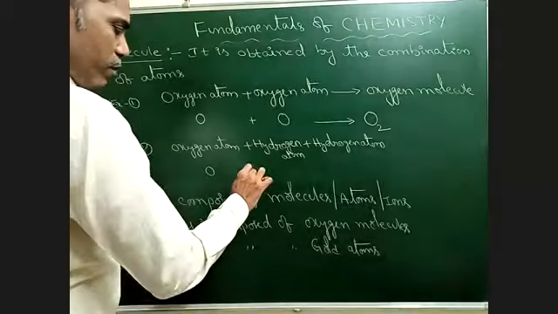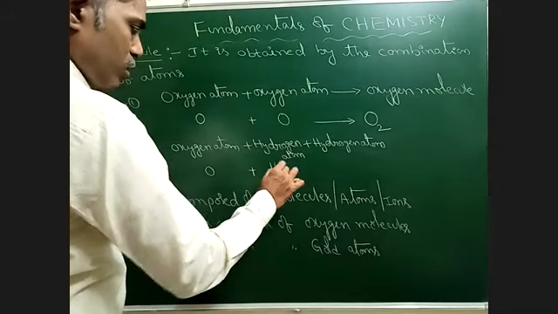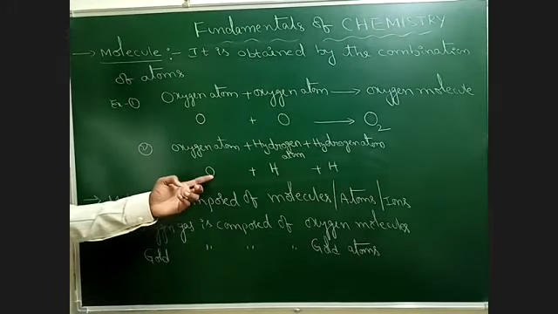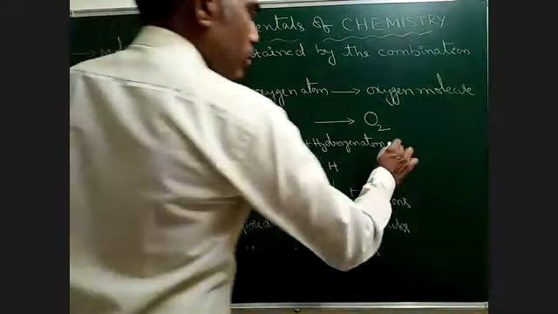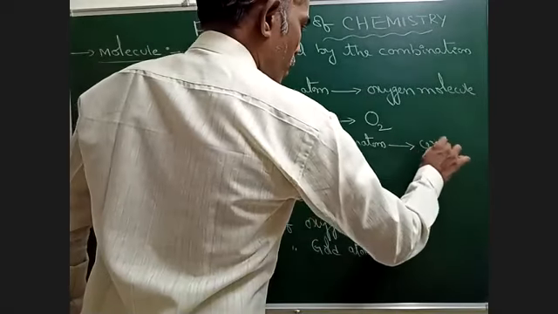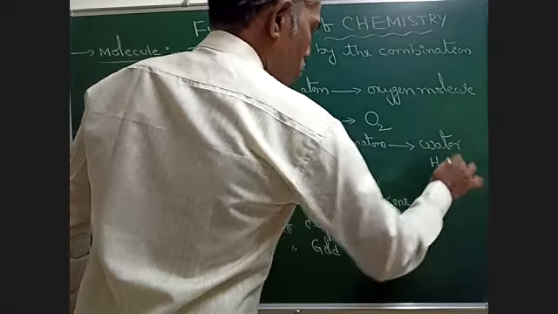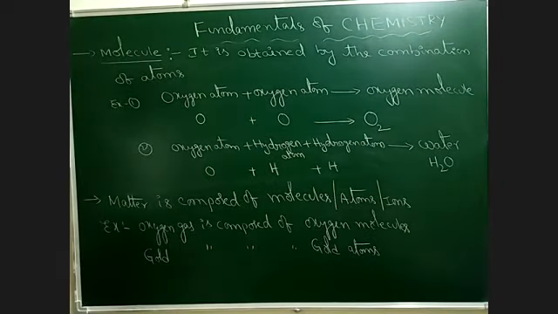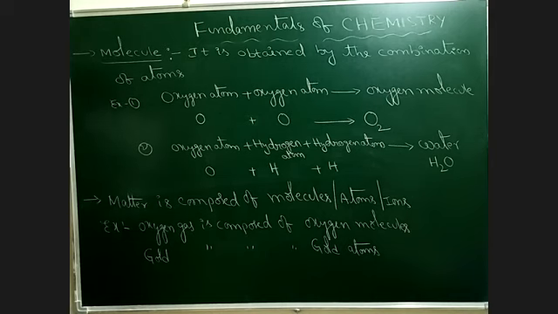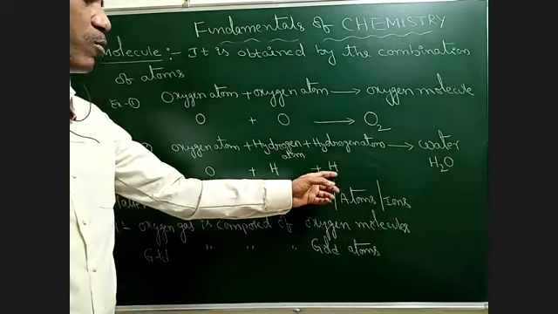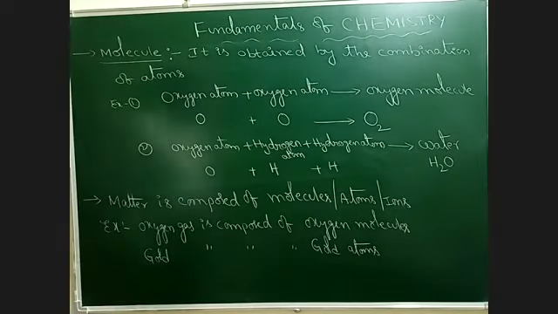Oxygen is represented with O, hydrogen is represented with H, another hydrogen H. O plus H plus H, so the compound is water. Its chemical formula is H2O, oxygen plus hydrogen.